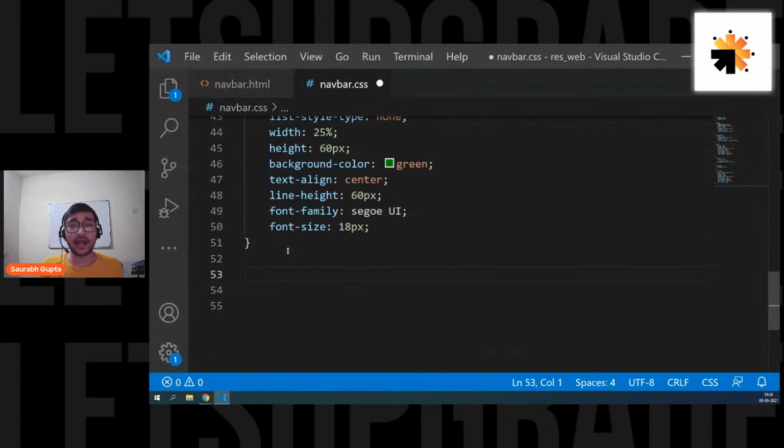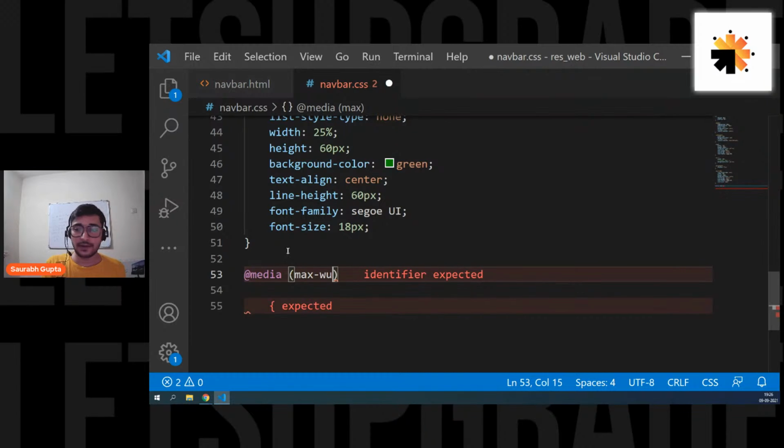So let's write, and now you'll understand better why we have not given height to the parents. Now you'll understand that better. So let's go ahead and put @media, max-width 450 pixels.